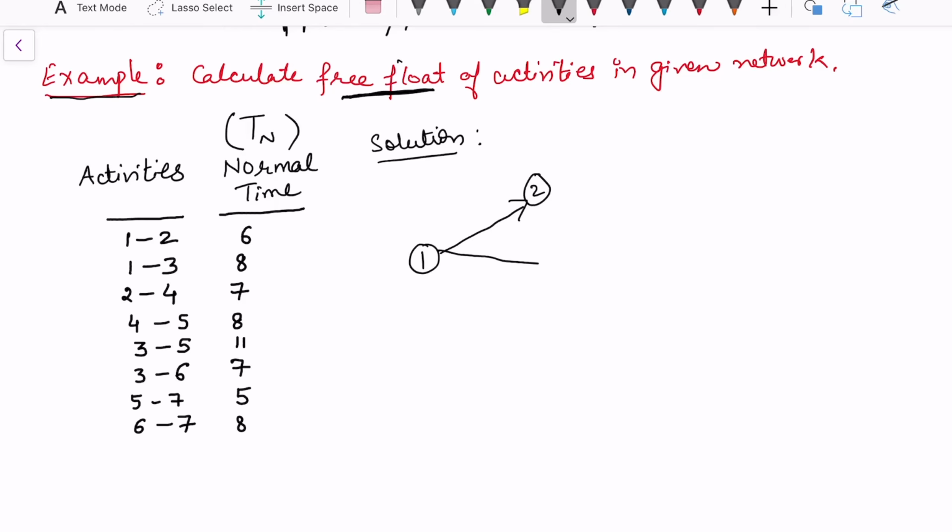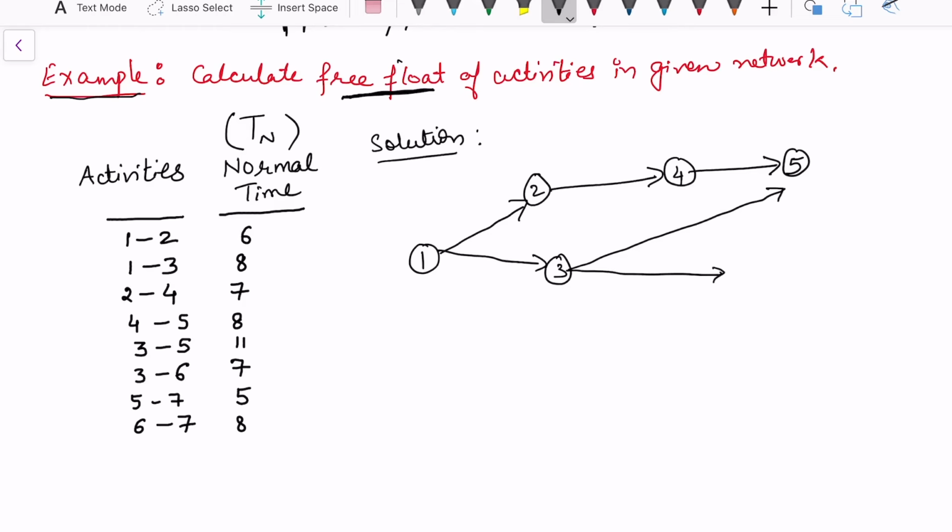So we have 1 to 2, 1 to 3, then we got 2 to 4, 4 to 5, and we have 3 to 5, 3 to 6 as a nodal point, and we got 5 to 7, and we have 6 to 7. Write down the time durations, which are given here: the normal time 6, and then we got 8, 2 to 4 is 7, 4 to 5 is 8, 3 to 5 this is 11, 3 to 6 that's 7, 5 to 7 this is 5, and here it is 8.